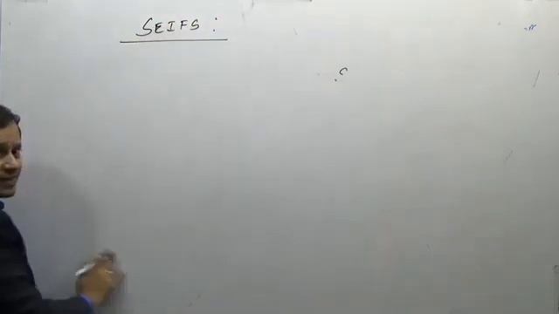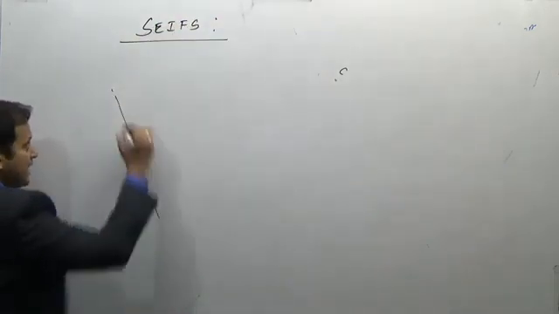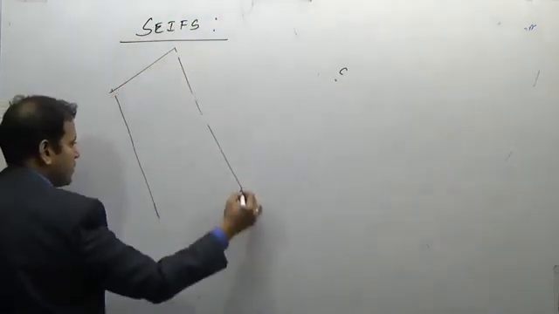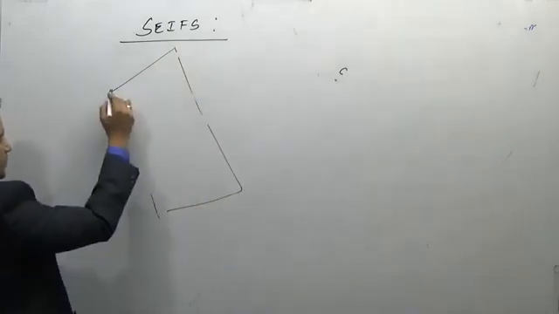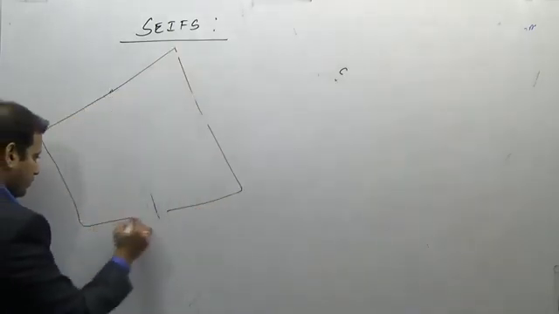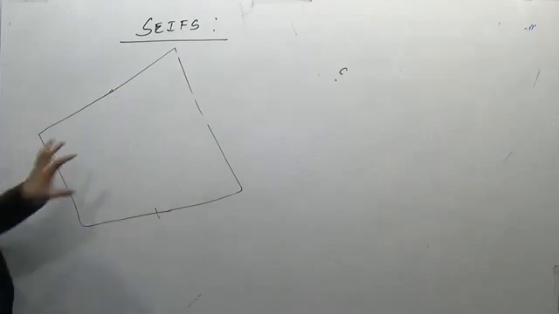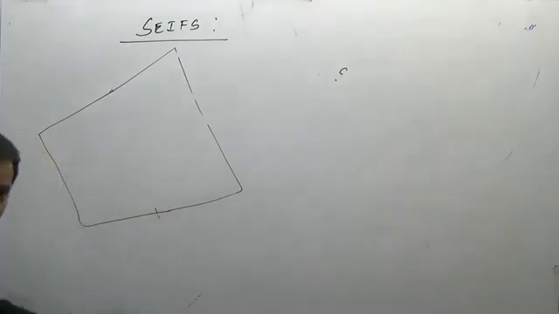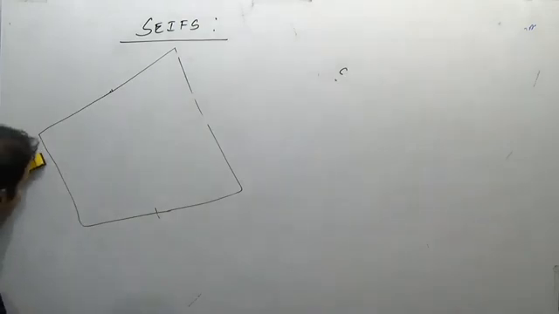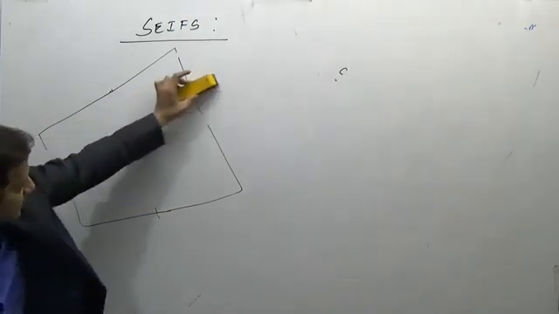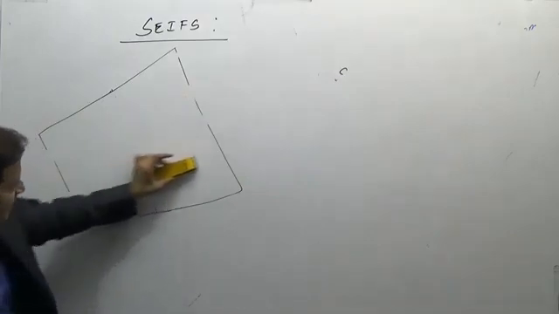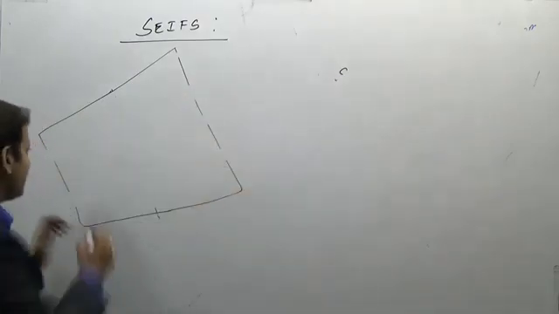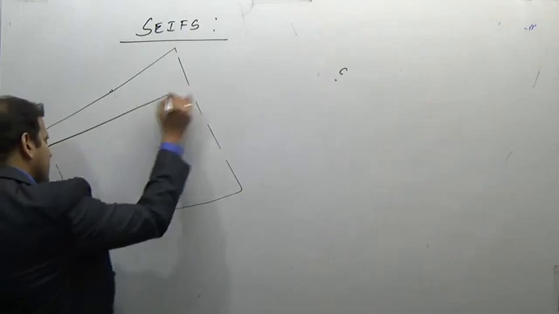Now in the desert region, which is full of sand, suppose this is an area which is full of sand. This is entirely sandy area. When the wind is blowing with full speed, it will clear this sandy area, and as a result, the sand will get accumulated on the sides.